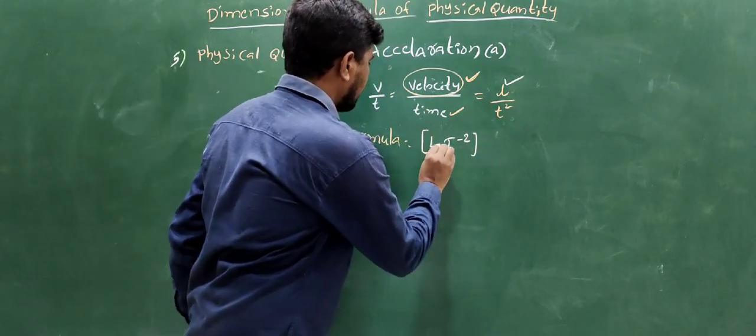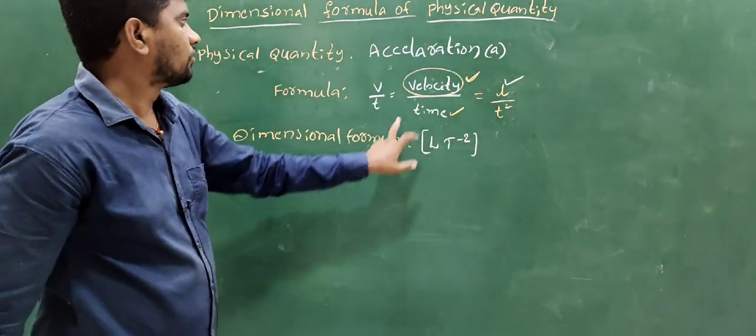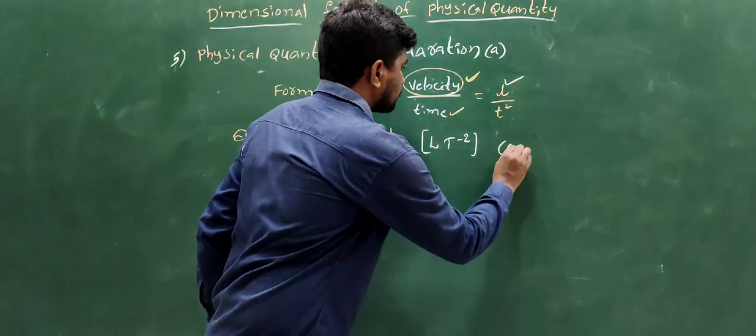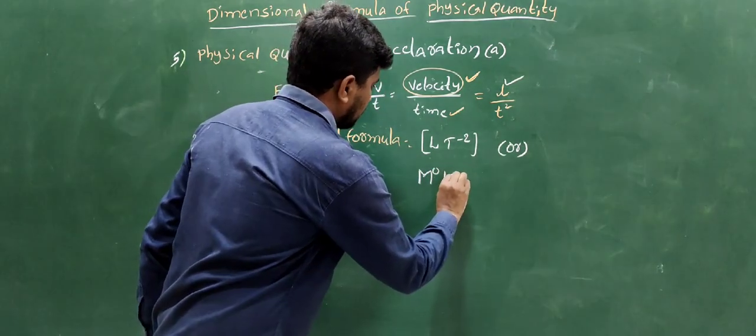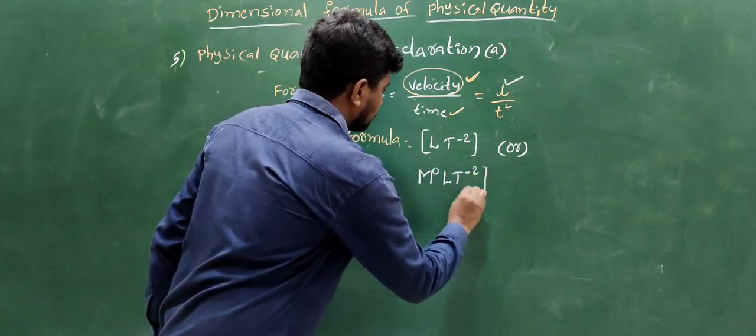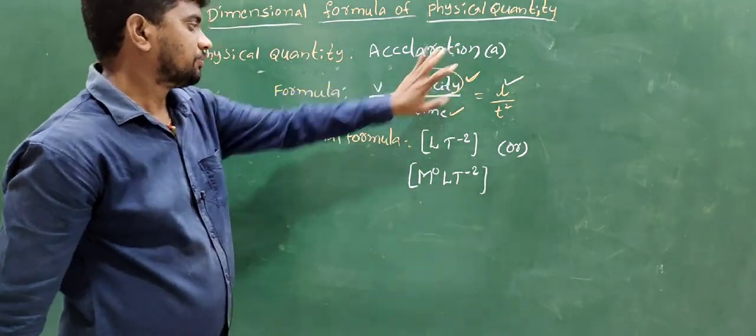The square bracket of L T to the power of minus 2 is the dimension formula of acceleration, or M to the power of 0, L, T to the power of minus 2.